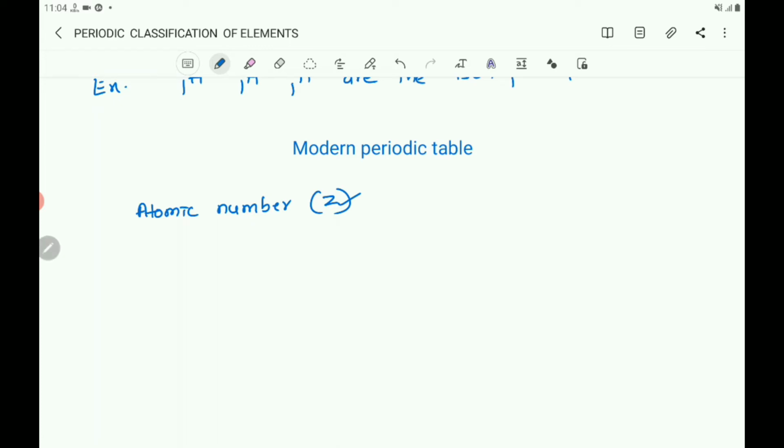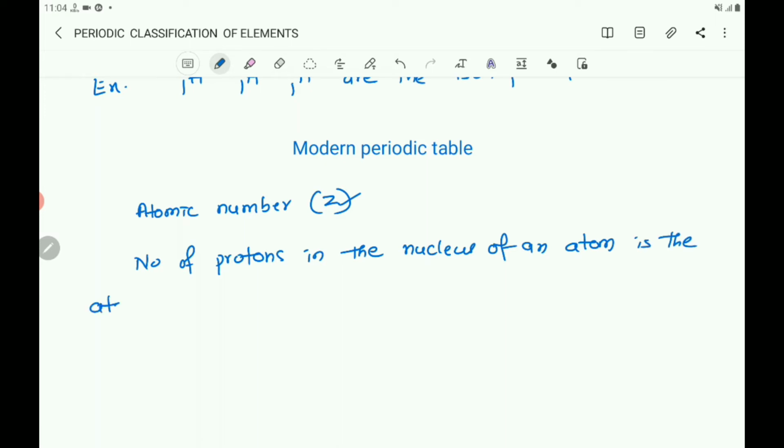The number of protons in the nucleus of an atom is the atomic number.